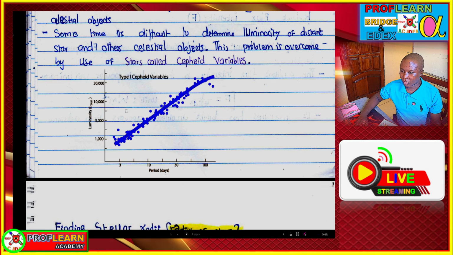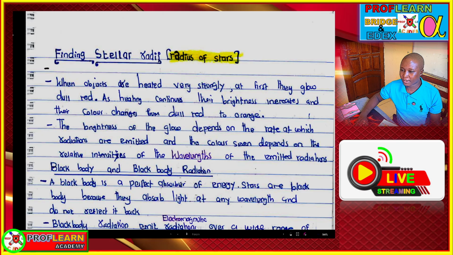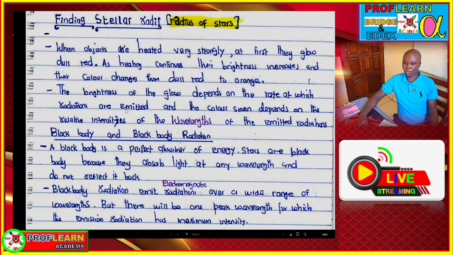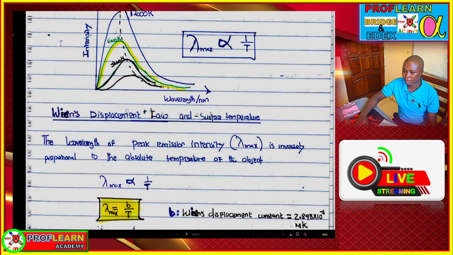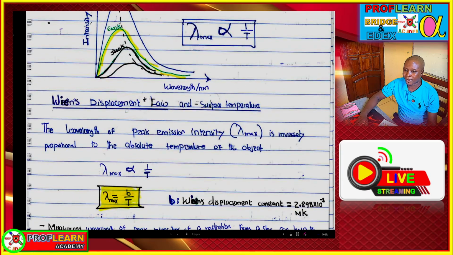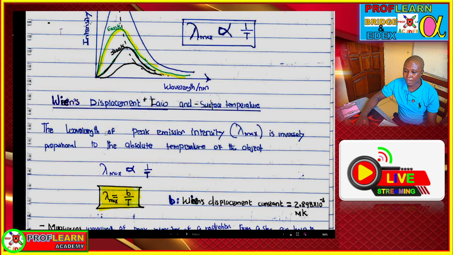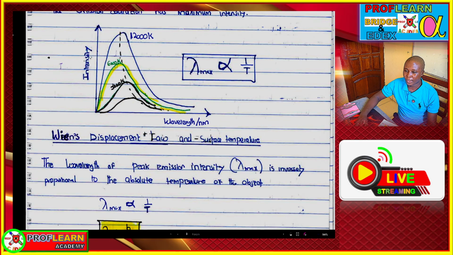We need also to mention that for finding stellar radius, that is the radius of stars, we are going to use the concept of Wien's displacement. Wien's displacement law is a law that relates the maximum wavelength, which is the wavelength of the maximum intensity.